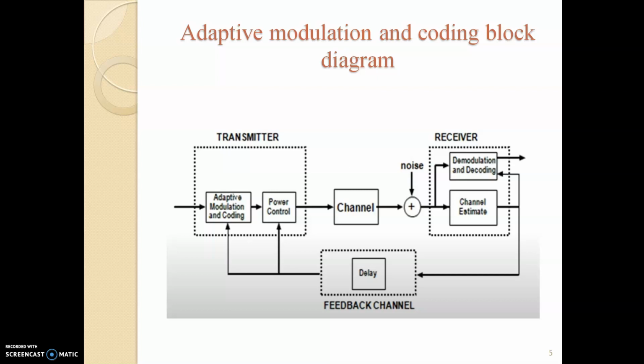But we don't get the original signal exactly, so we have to estimate according to the channel, and then the receiver sends feedback through the feedback channel to the transmitter. Now by receiving the feedback signal, the transmitter understands what the channel conditions are, so the transmitter can adapt itself according to the channel condition. It will select the appropriate modulation and coding scheme according to the channel conditions.